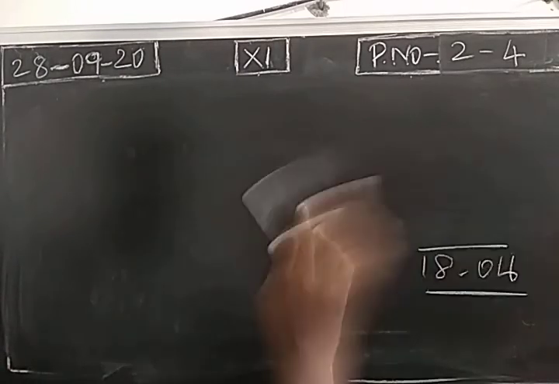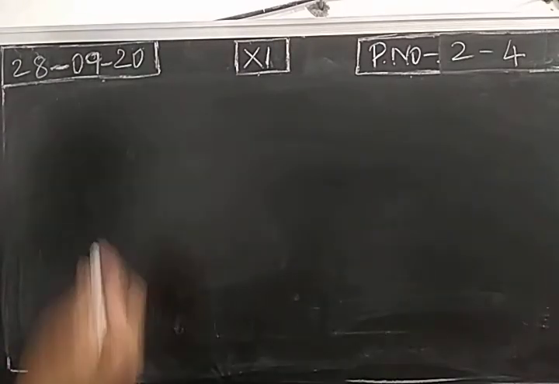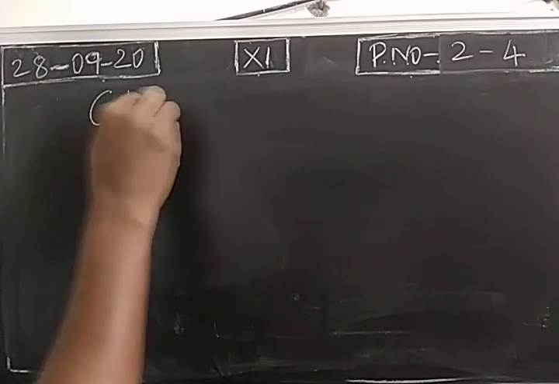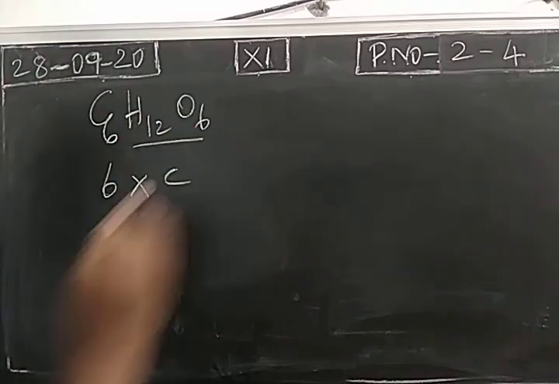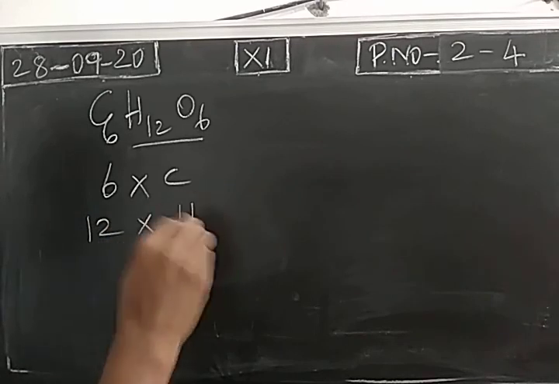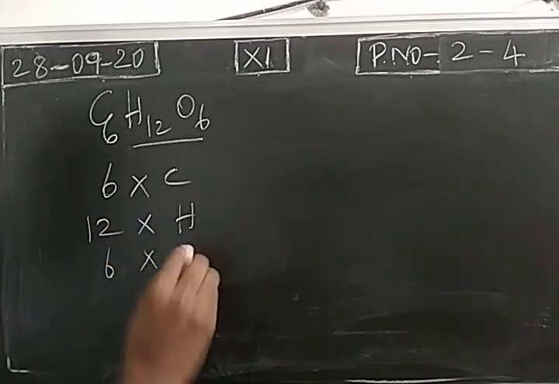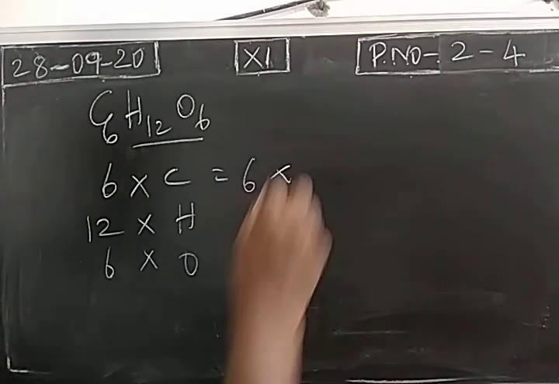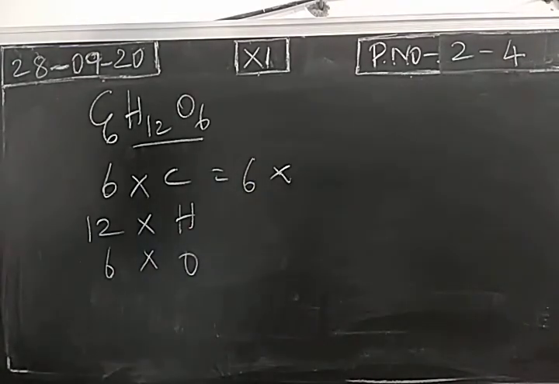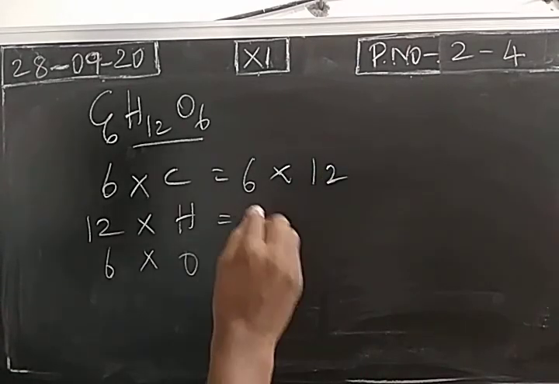One more example. Glucose, C6H12O6. We have 6 carbon atoms, 12 hydrogen atoms, 6 oxygen atoms. We know the atomic mass of carbon 12 isotope, 12 AMU.